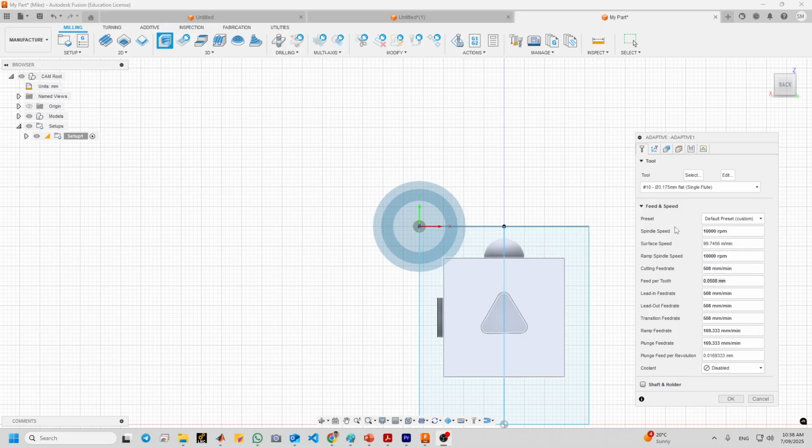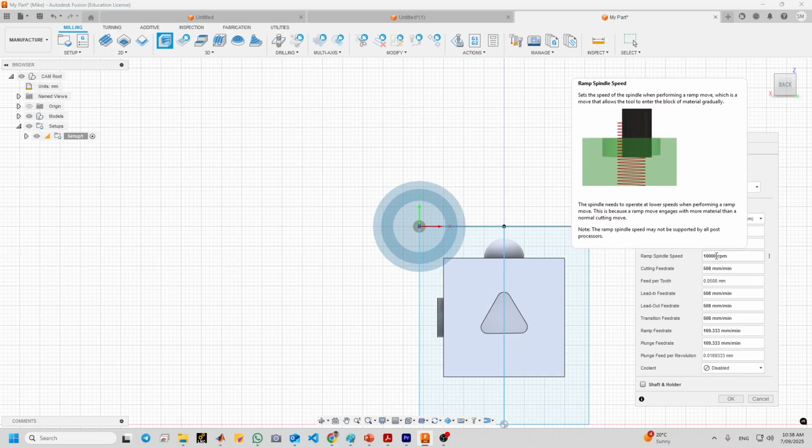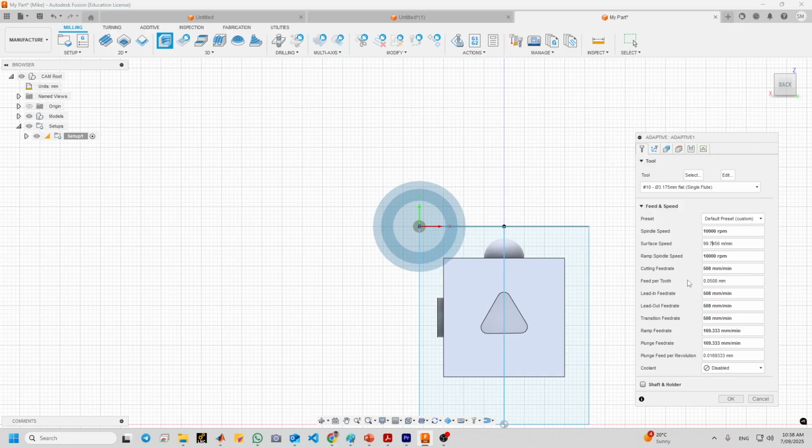So remember, when we enter spindle speed, these two, I mean surface speed and ramp spindle speed, will be automatically updated. And the same for cutting feed rate, the others will update. So since we do not have any coolant, it should be off.